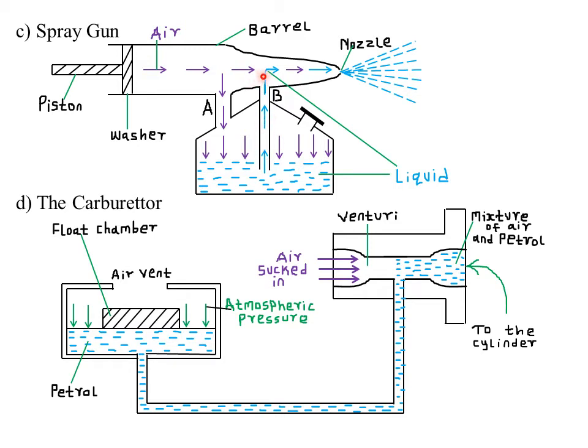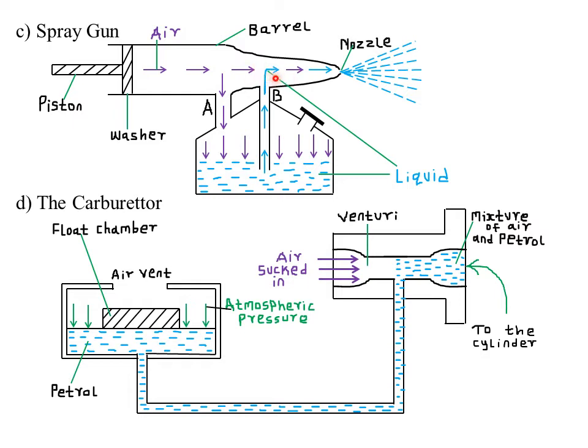Remember, at tube B, if you consider my barrel here, at this point it has a larger cross-sectional area, then the cross-sectional area reduces towards the nozzle. Point B is in the region where the cross-sectional area is smaller. And remember, the smaller the cross-sectional area, from the equation of continuity, the higher the velocity of the fluid.